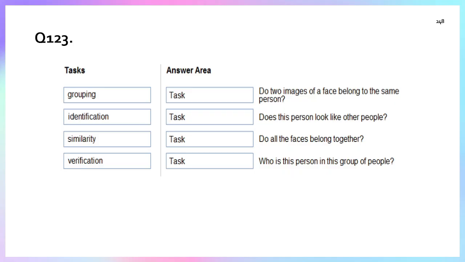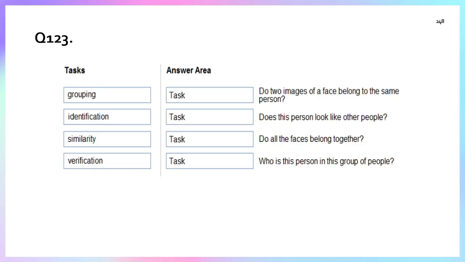This is verification. By verification, we verify which images belong to which person. Statement 2: does this person look like other people? For that, we use the similarity task.